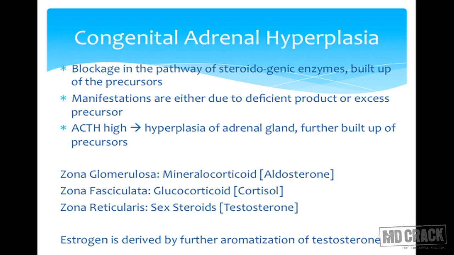The adrenal cortex is divided into 3 zones: zona glomerulosa, which gives rise to mineralocorticoids like aldosterone; zona fasciculata, which gives rise to cortisol; and zona reticularis, which gives rise to sex steroids, that is testosterone. Let me remind you that the estrogen in females is primarily derived by further aromatization of this testosterone.